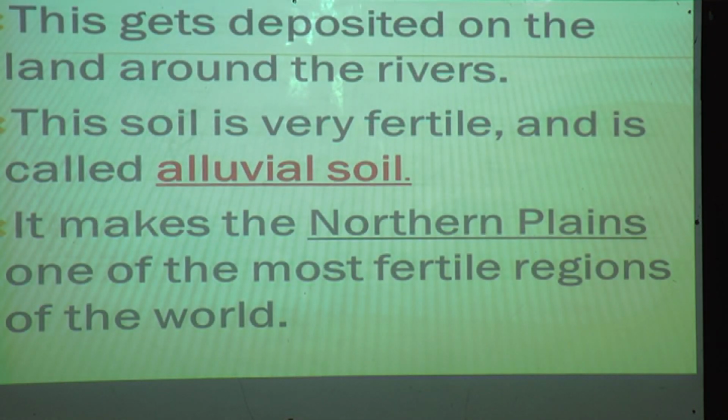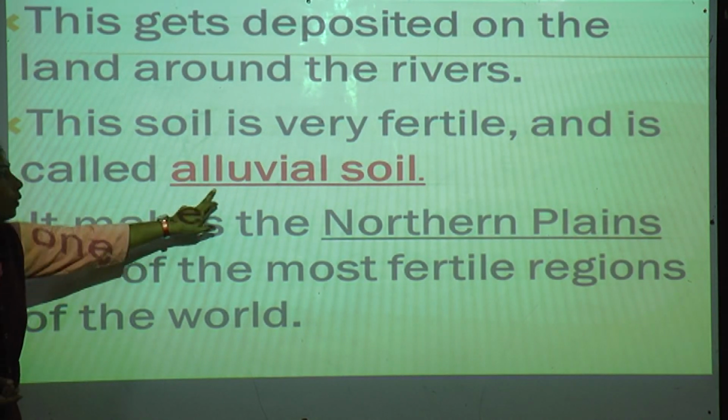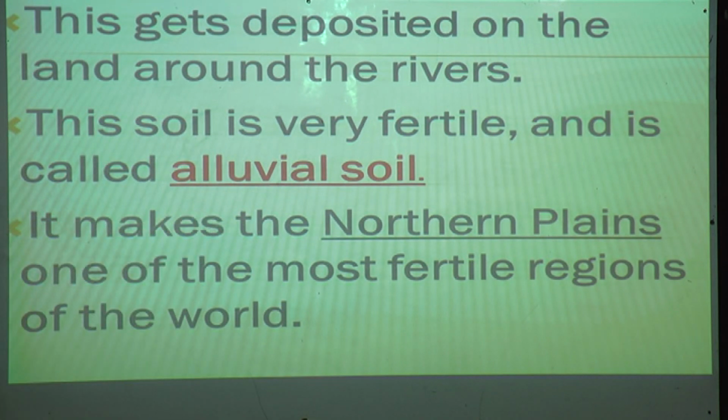This gets deposited on the land along the rivers. This soil is very fertile, and it is called alluvial soil.